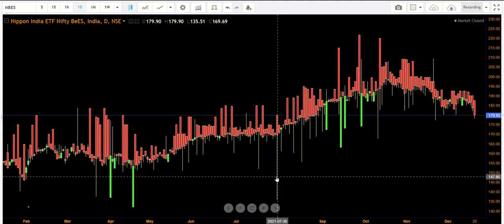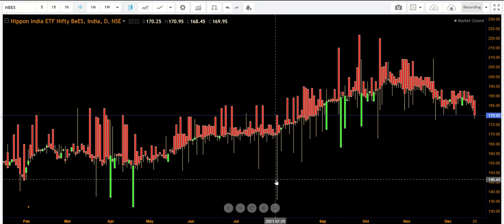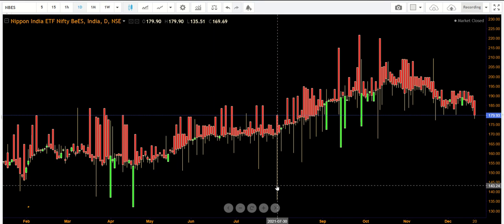You can see there 135.51 is the lower value, whereas the close is 169.69. On such days what will happen is, if you are using the Nifty BES, you can invest at 135 also. Exactly 135 may not be possible, but 150, 140, 130 you can place orders. Two of the orders may get executed. So the average value will become less.